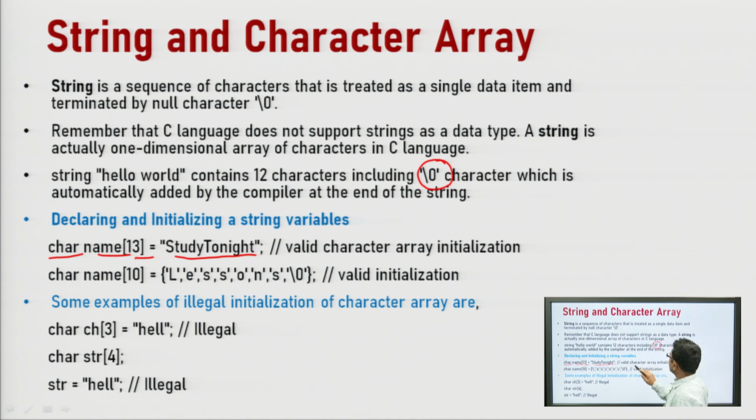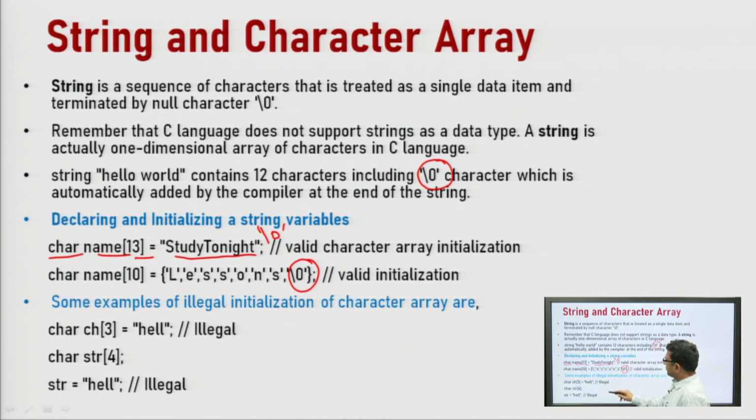It is considered for the null character also, because the compiler automatically appends this null character to the end of the string. If we want to initialize this character array or string one character by character, then we have to additionally provide the last character as the null character. So, this is how we can initialize a character array or string in C.